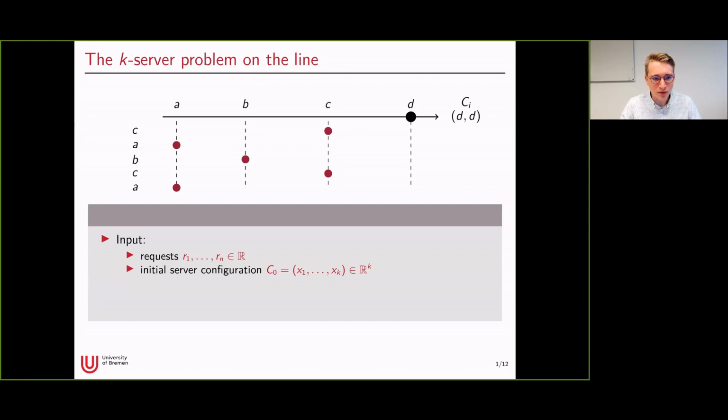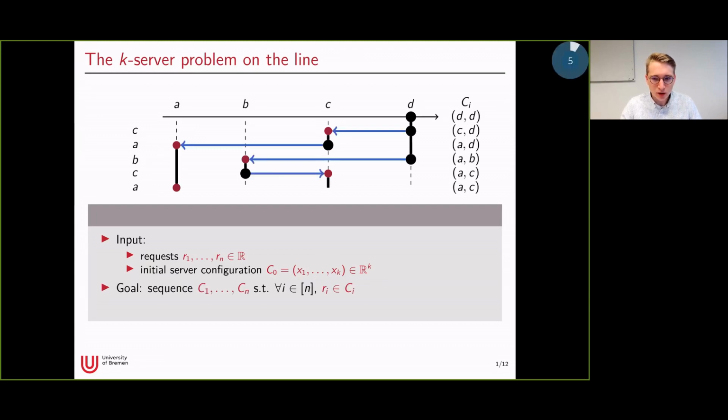So in this example, we are given 5 requests, and our initial configuration is DD, which means that we have 2 servers located at D. Now the goal is to move the servers in a way such that they serve the requests in the order they appear in the sequence.